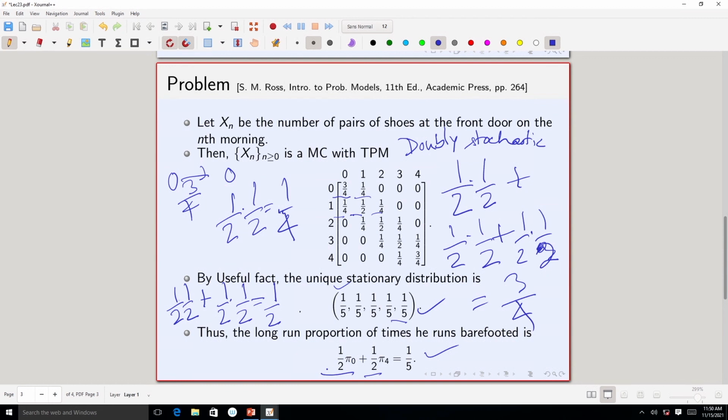But in some special cases, you do not have to do all that work. That special case is if the matrix is doubly stochastic, which is the case for this particular example. In that case, you know what the stationary distribution is without doing any calculation. So, we got that the stationary distribution is 1 by 5 each, and now we get the long run proportion, fine. So, that is this problem.